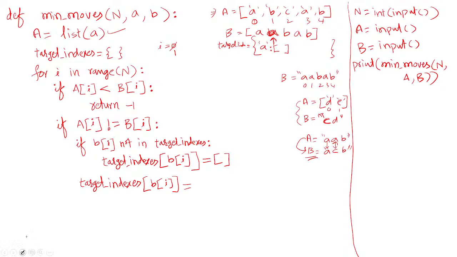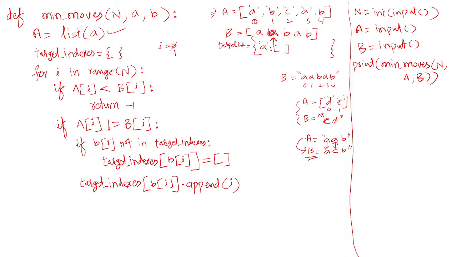So how can we add? You cannot use the equal symbol here. We can use the append method here. Because there is already an empty list, to add an element to an empty list we use the append method, with the index which is the I value.